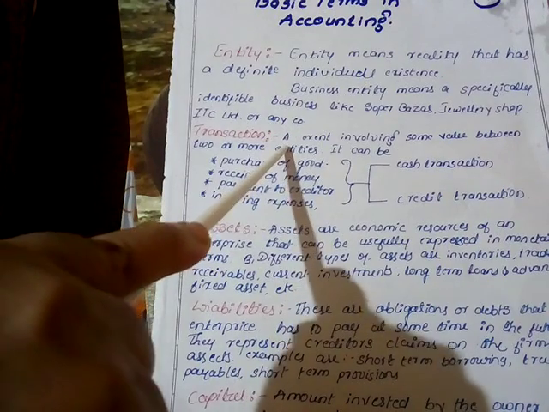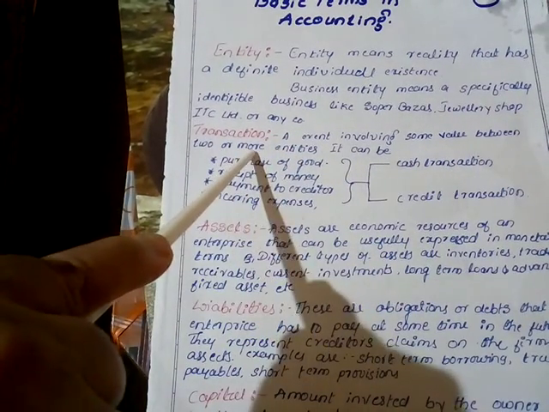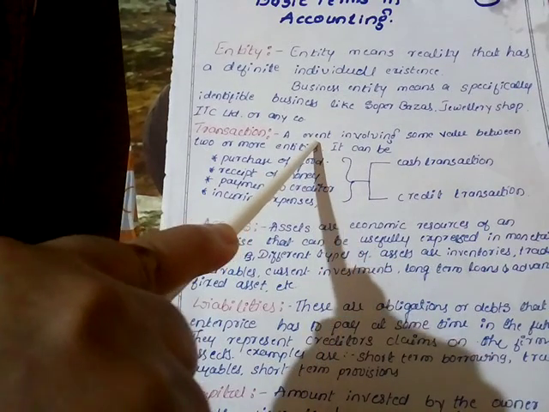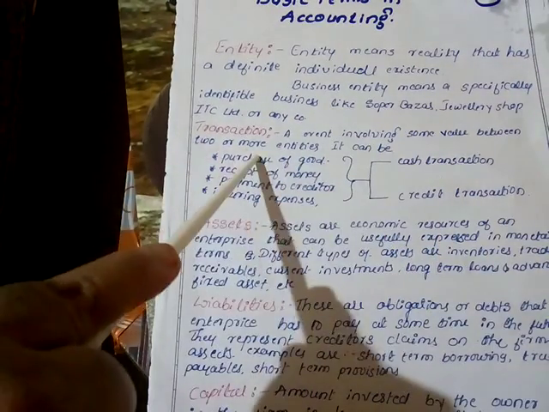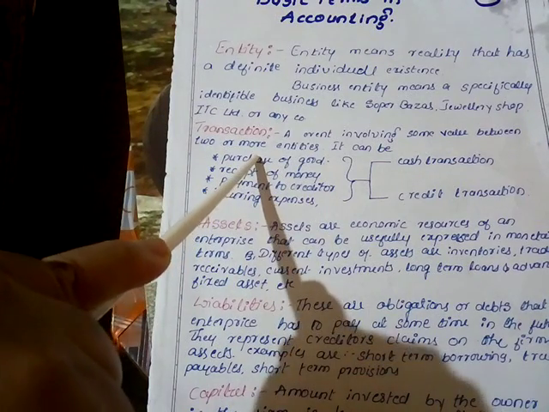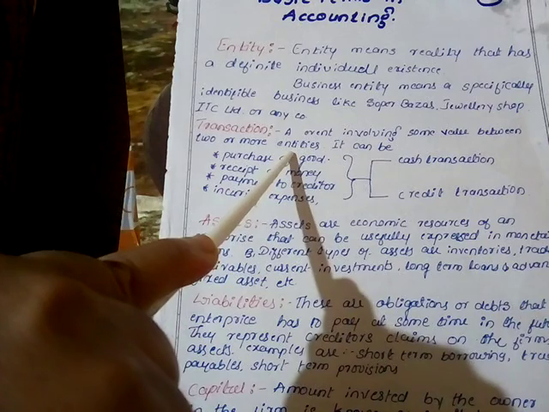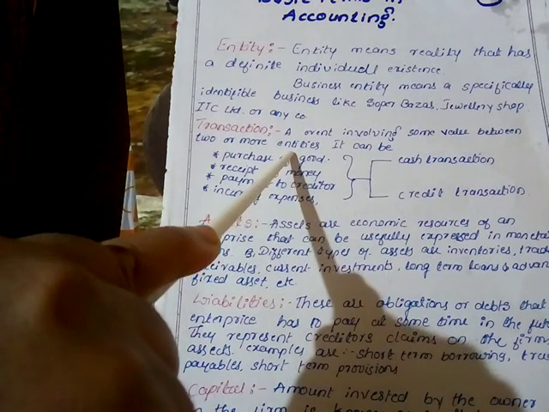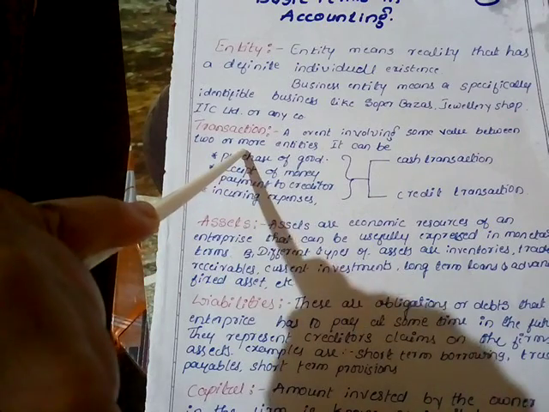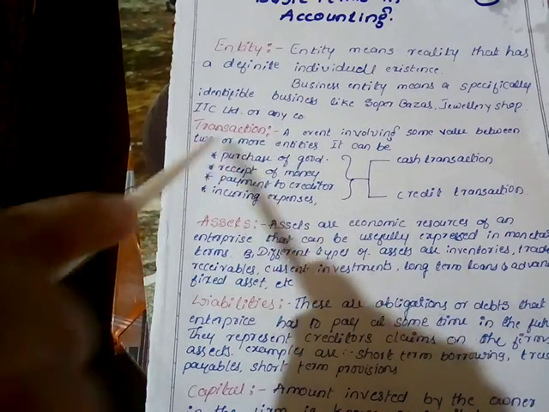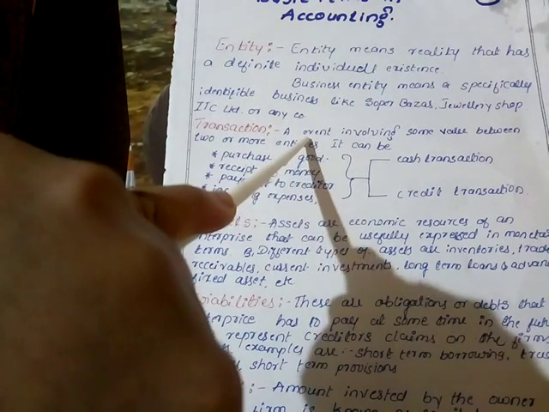A transaction is an event involving some value between two or more entities or persons. For a transaction, two or more persons or entities are essential. Something changes between them, maybe goods or maybe money, changing between the two parties for the event.